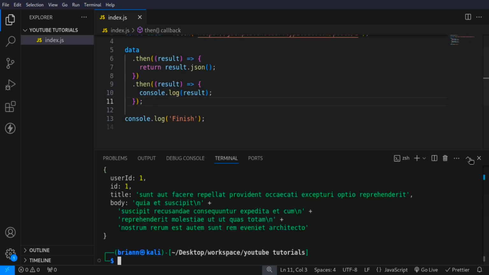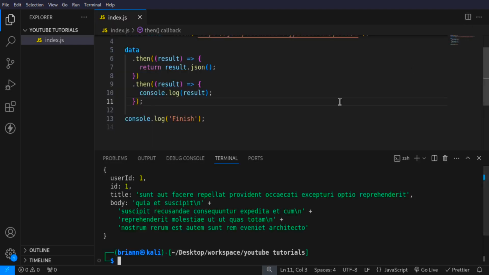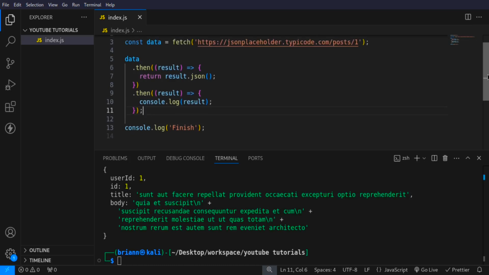Now if I run that, you can clearly see that I have some real data. I have a user ID 1, I have an ID of 1, and the title of the blog, which is that one there, and the body, which is the blog content. It's all that. So this is now data which I can work with.